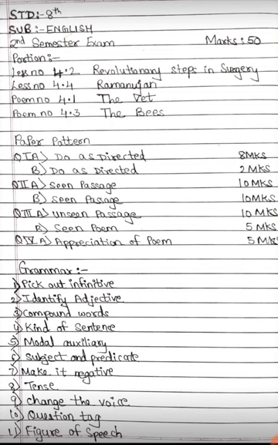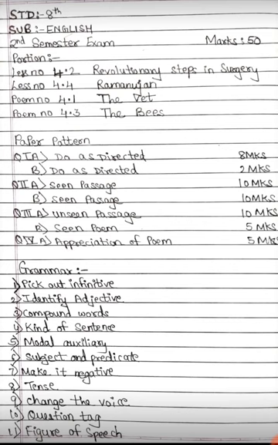Here above you can see a paper pattern which contains 50 marks. In that, question number 1 is do as directed. Do as directed means grammar. The topics which I have read out, only those topics are going to come in do as directed, 8 marks. Do as directed again for 2 marks, meaning a total of 10 marks for grammar.